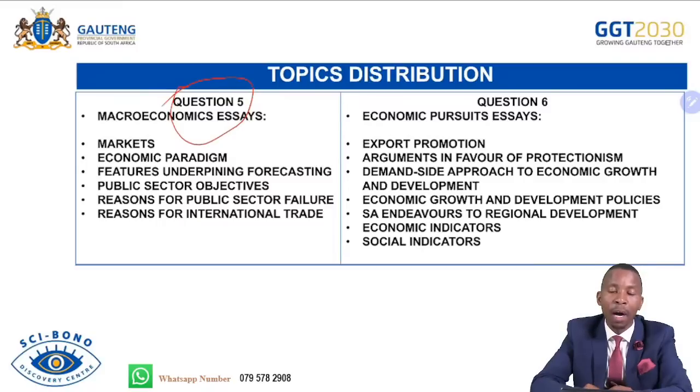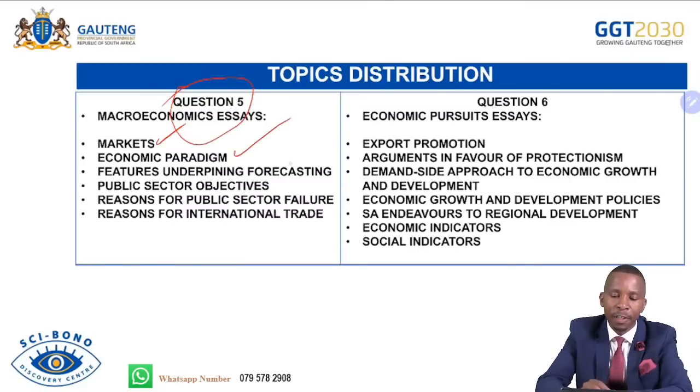Here you have your macroeconomics essays. Out of all of these essays listed here, only one essay will appear. You have markets. Remember, markets are there in your circular flow. We have economic paradigm or smoothing the business cycle, and then you have features underpinning forecasting. Both of these are under the business cycles.